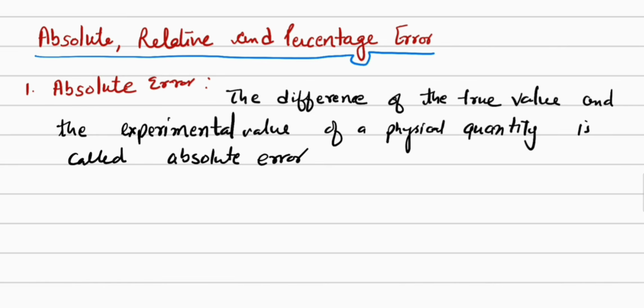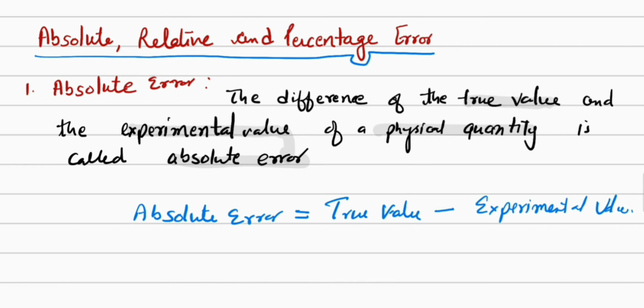The absolute error is the difference of the true value and the experimental value of a physical quantity. And we always denote this absolute error as mod delta A. This mod means we always have a positive value of this absolute error. So let me explain this with an example.